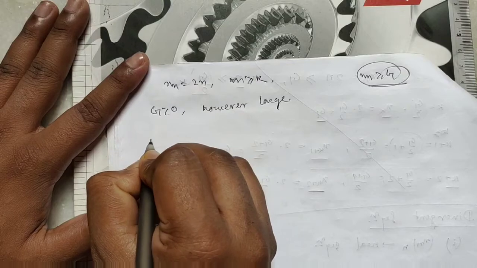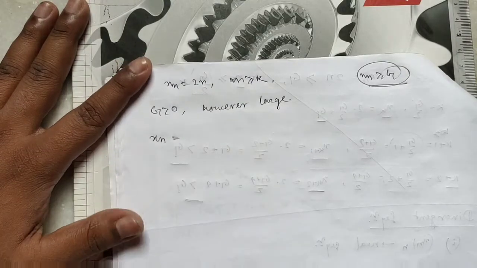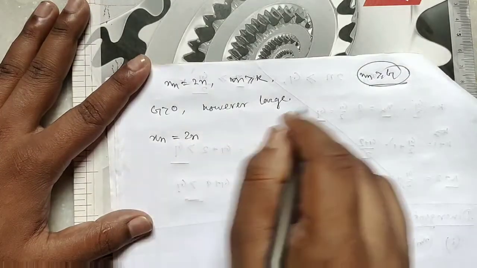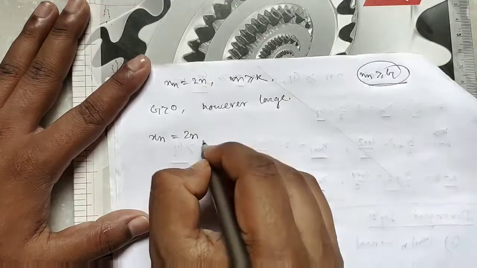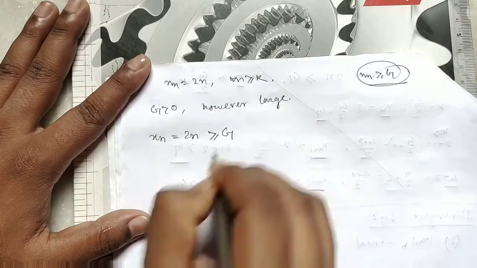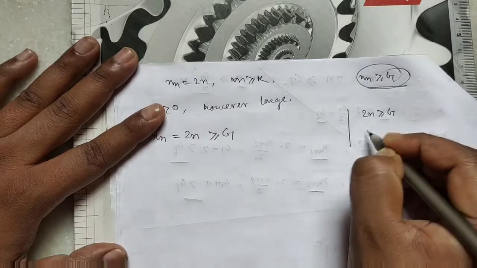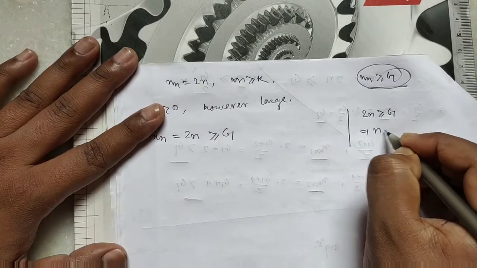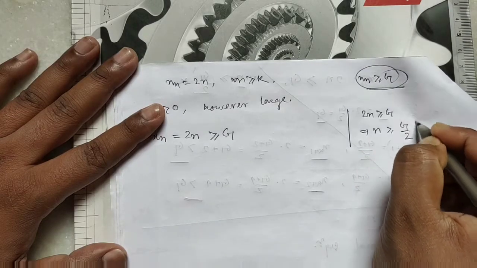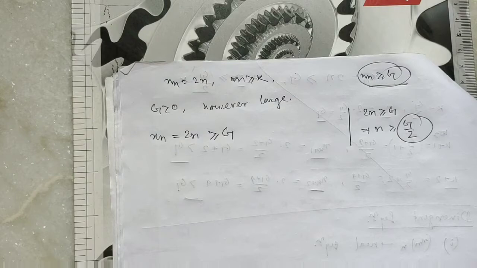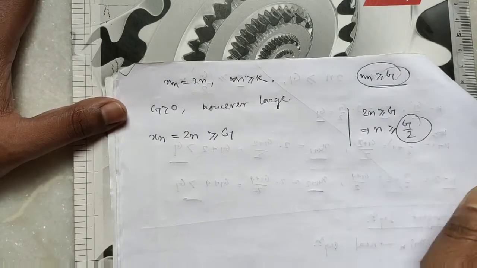Now xn is 2n, and this is greater than or equal to g. So 2n is greater than or equal to g means n is greater than or equal to g by 2.